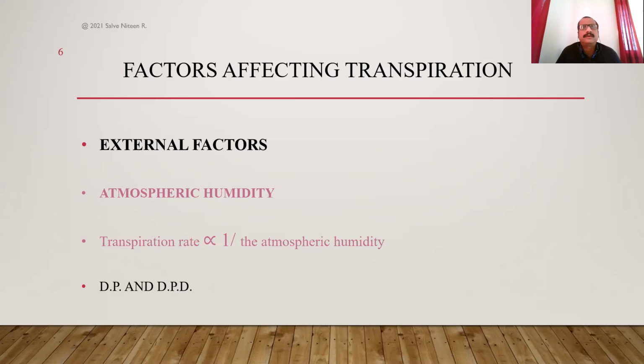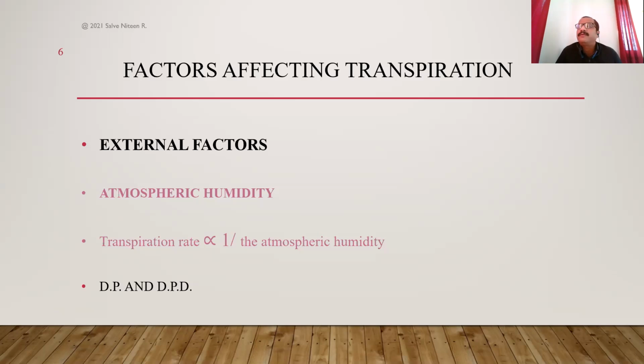Now we know that water vapors are released outside the plant through the stomata. So there is a movement of these water vapors from the inside atmosphere of the plant towards the outside atmosphere of the plant. This inside to outside movement is always from the region of higher concentration of water vapors to the region of lower concentration of water vapors. So if there are many water vapors already in the atmosphere, then this movement is restricted.